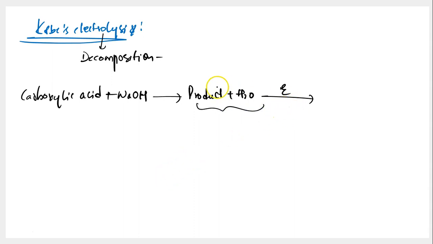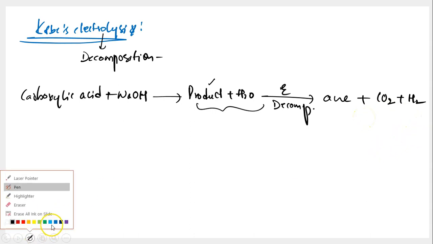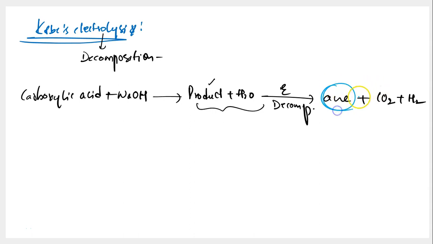And when you pass electricity, this product that is produced out of carboxylic acid will undergo decomposition. As a result of this decomposition, you'll be having alkane produced, and along with that you'll have CO2 produced, you'll have H2 produced, you'll have a few other unwanted products also. But your intention is if you can produce alkane or not, and yes, you can produce alkane through this process.